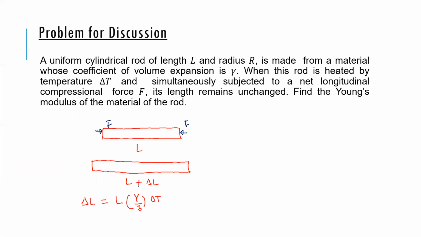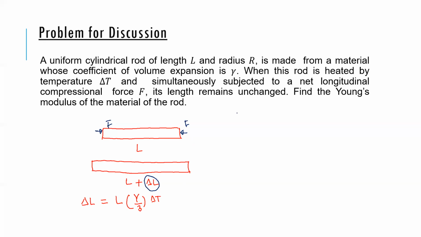It will not expand. So that means this force is ensuring that this delta L is restricted. As it expands, you are sort of pushing it back.